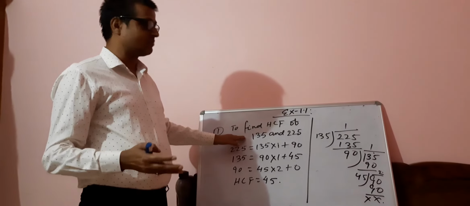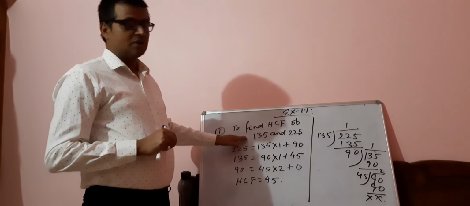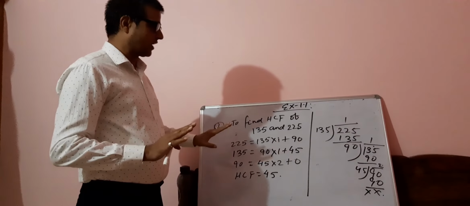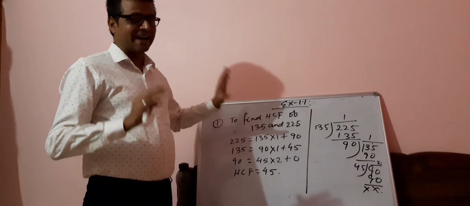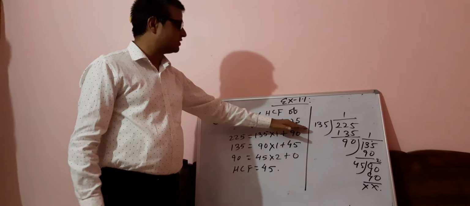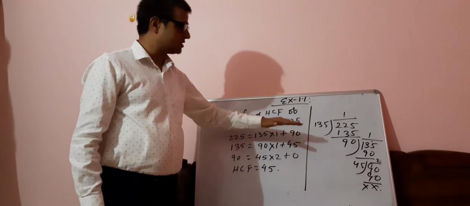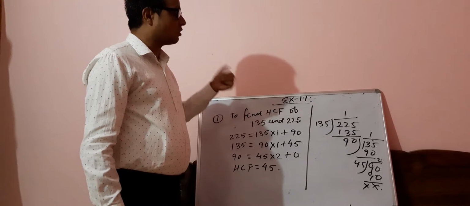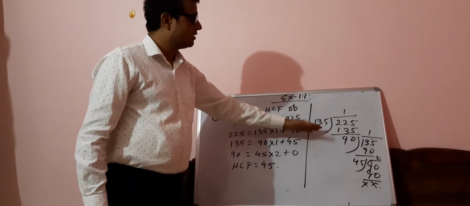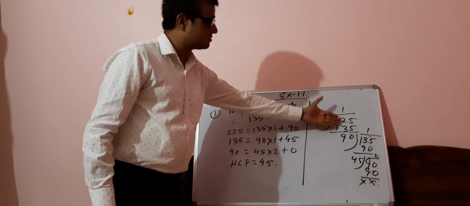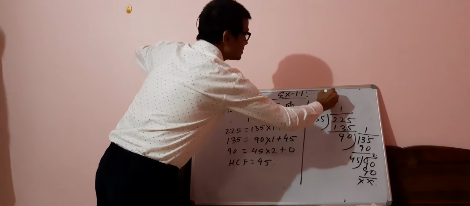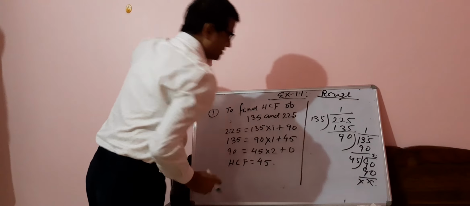As I said, whatever concept you study is used in the question. But right now, forget Euclid's division algorithm. If you were told to do the question, how would you find the HCF of 135 and 225? You would go by the division method. 225 is greater than 135, so 225 will be divided by 135. I haven't done anything else here; this is the normal HCF method. This is the rough part, for you to work with.